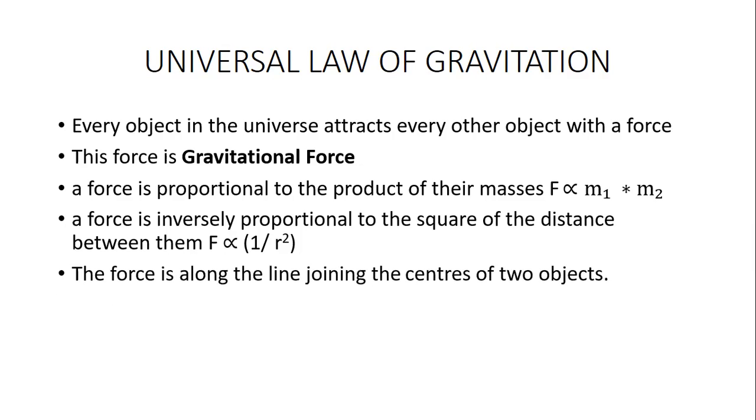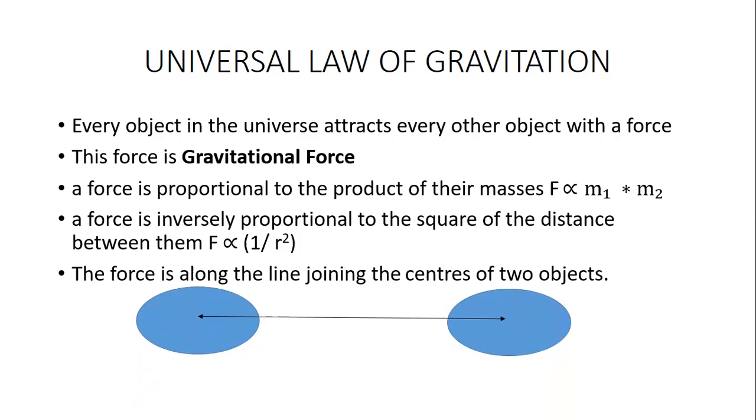Okay. And the force will act along the straight line joining the centers of the two objects. For example, consider this is the center of my body, and this is the center of the camera. Okay, how will the force act? Along the same line joining the centers of the two objects. This was given in this diagram very easily. I hope this explanation is enough for the universal law of gravitation.